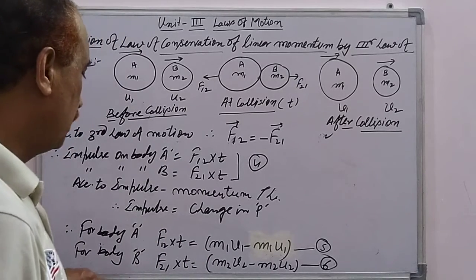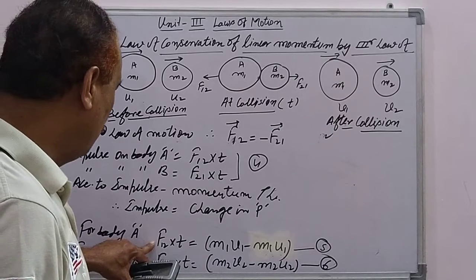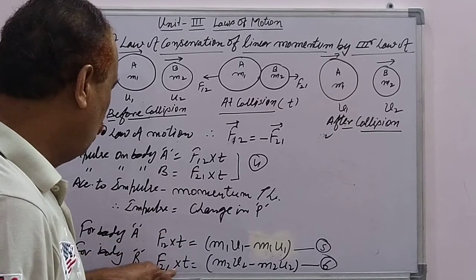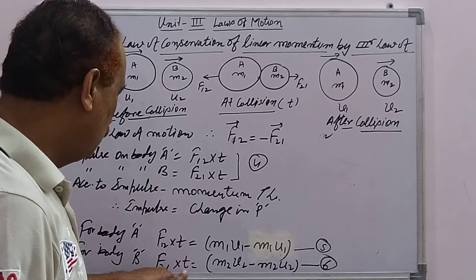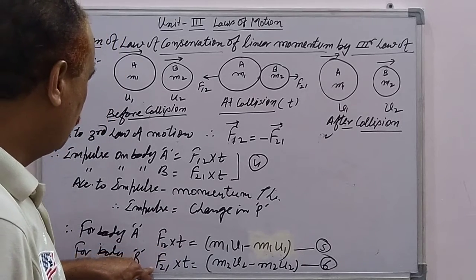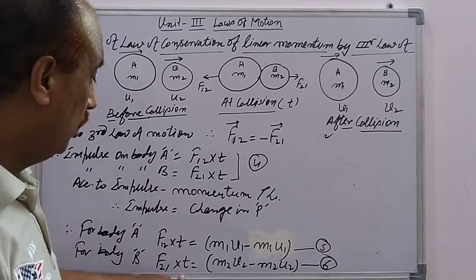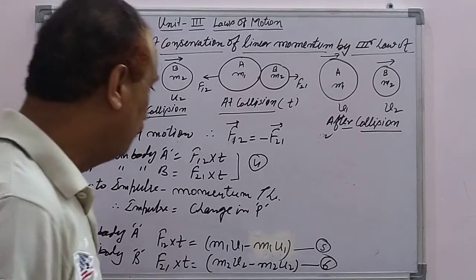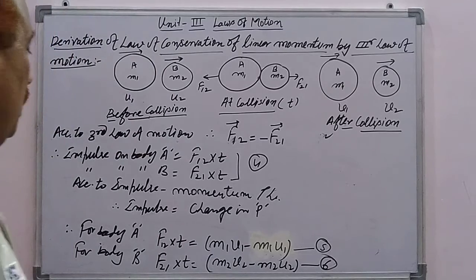So in equation number 5, F12 t, the force into time for body A, equals force into time for body B, therefore their right parts will also be equal to each other.